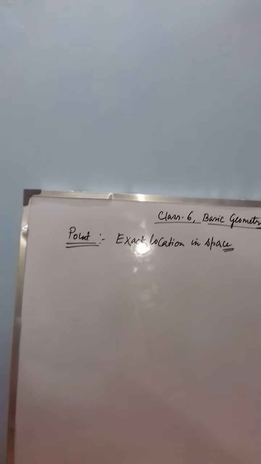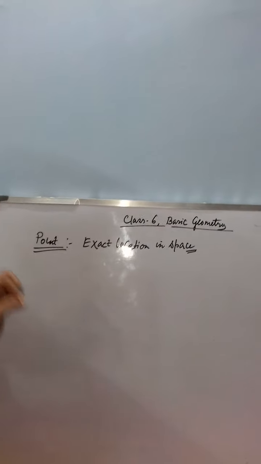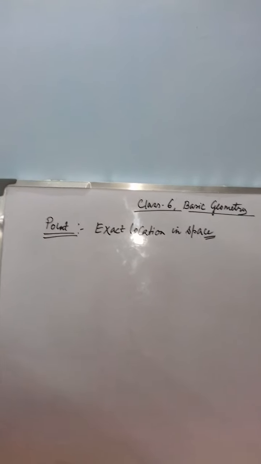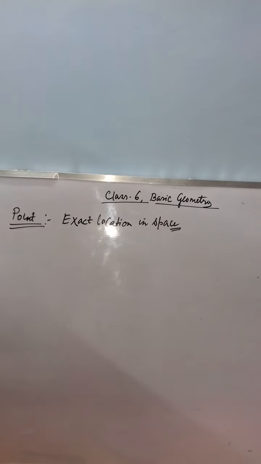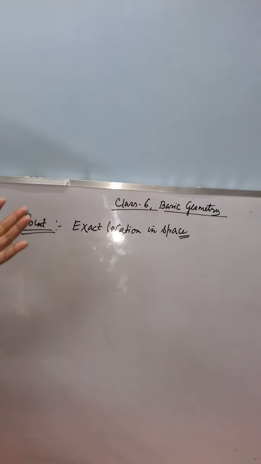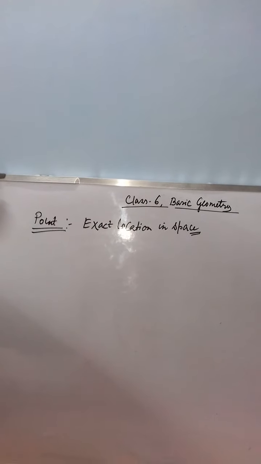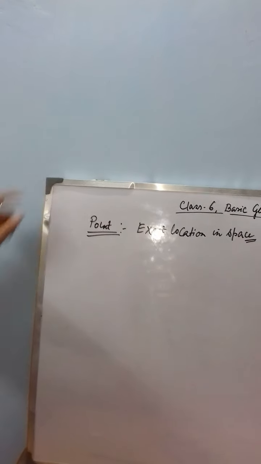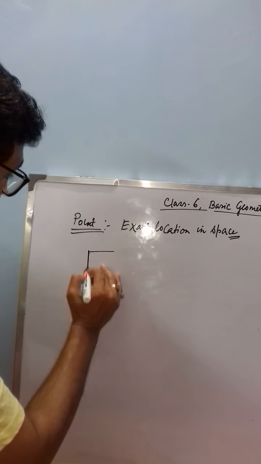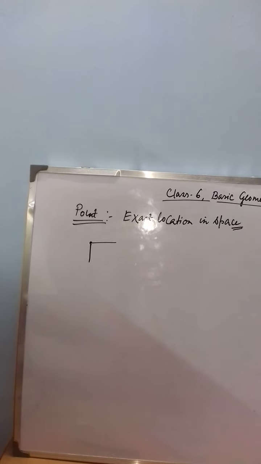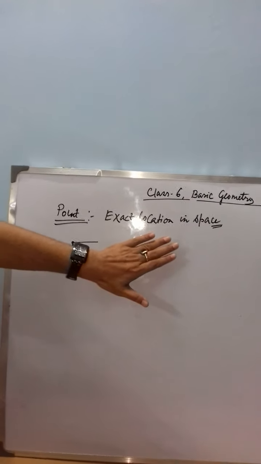So, to locate a particular position of any object, we use the point. For example, you see the stars are there in space, or if you see a board, that is the end point of that board. This is the joining of the two lines, it means a point. So, a point actually gives us the exact location in the space.